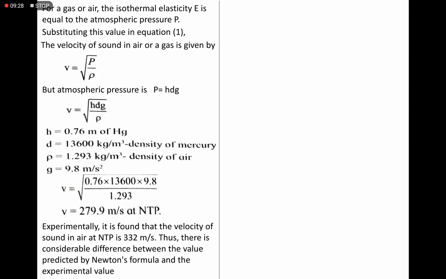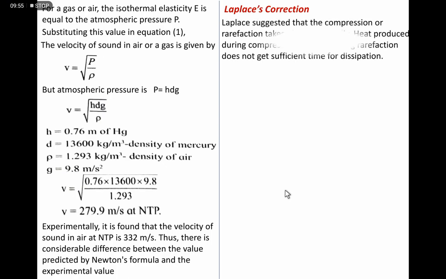So there is a considerable difference between the value predicted by Newton's formula and the experimental value of the velocity of sound in air. Laplace is the scientist who corrected Newton's formula. So we'll try to learn the Laplace formula for velocity of sound in air. Laplace correction.